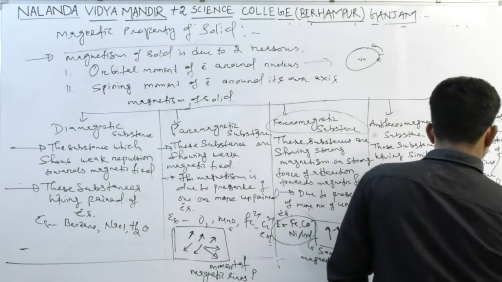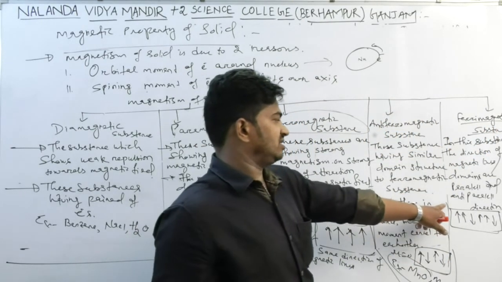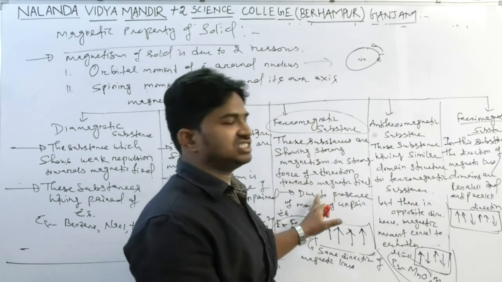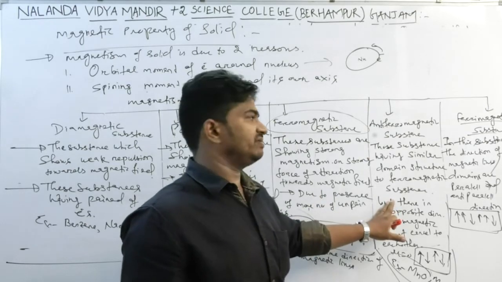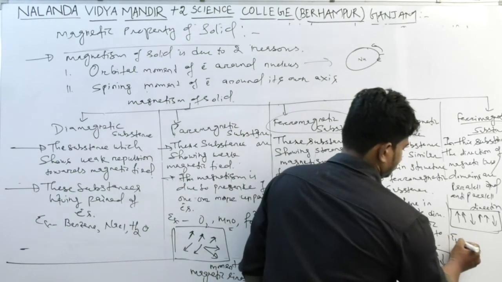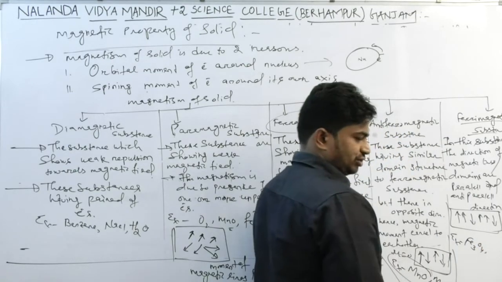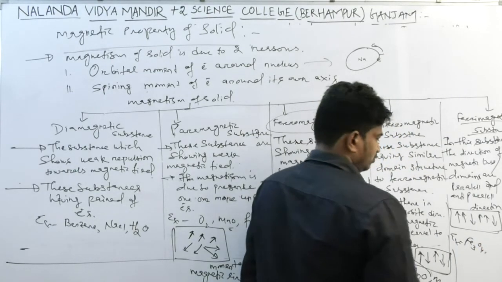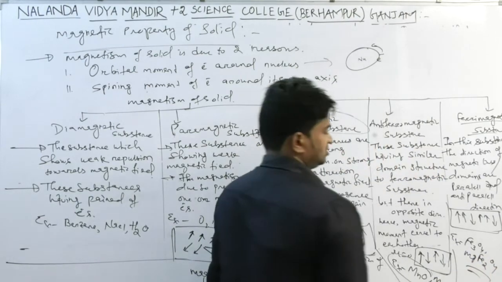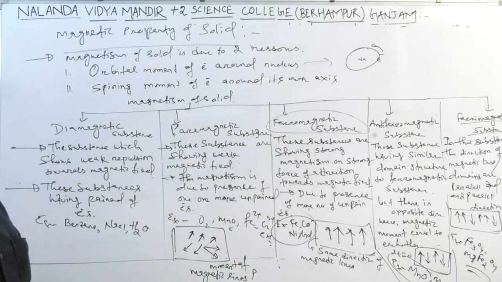For ferrimagnetic substances, the magnetic character is less than ferromagnetic substances and more than antiferromagnetic substances. Examples we can take are Fe3O4 and MgFe2O4. These are ferrimagnetic substances.